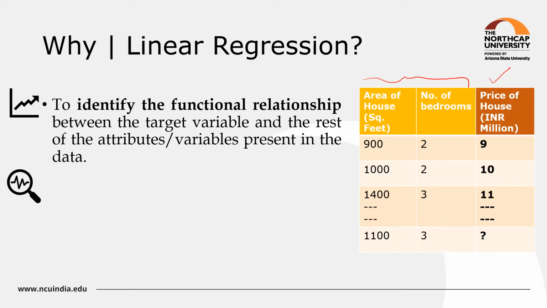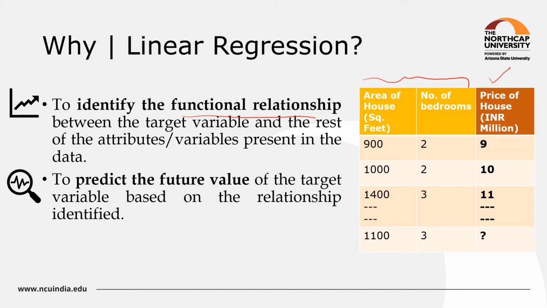So we can identify a trend in the market whether the price of house is increasing with respect to increase in area of house or with respect to number of bedrooms. So it becomes very easy to find a functional relationship between the given set of variables. And also in machine learning, we can use it to predict the future value of the target variable based on the relationship identified.